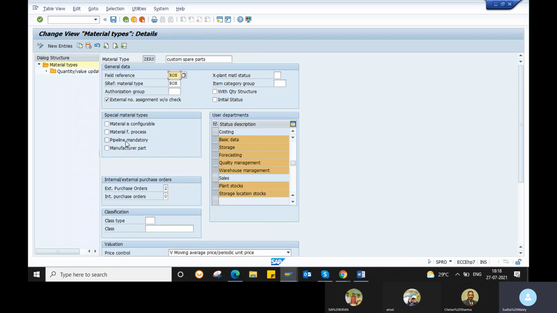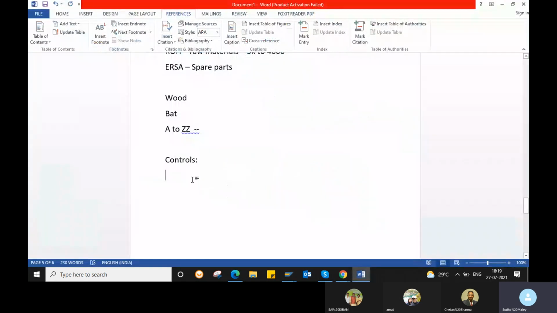After creation of your field reference and screen reference, you can assign them in your material type. These two things we will see in the material master configuration also. So that is one of the controls: both the screen appearance and the field reference can be controlled by the material type.